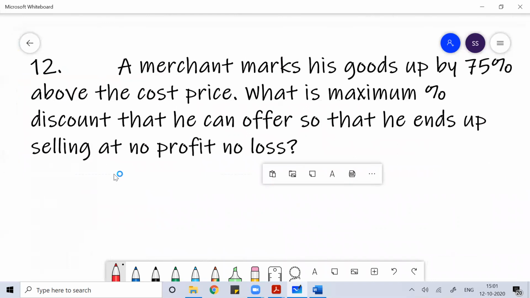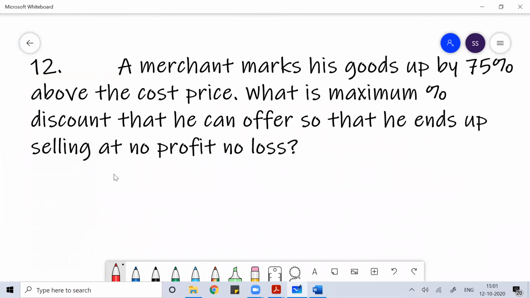If you see question number 12, a merchant marks up his goods by 75% above the cost price. What is the maximum discount that he can offer so that he ends up with no profit, no loss? So the merchant has marked up his goods by 75%.